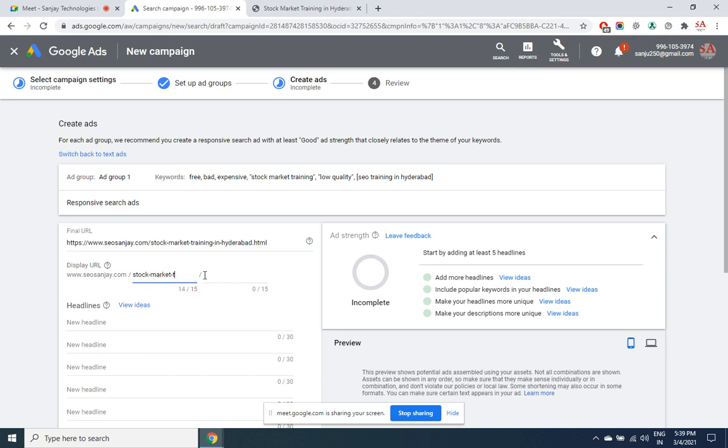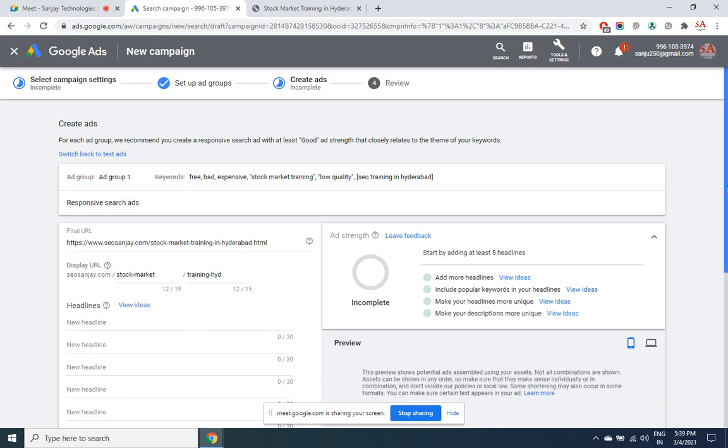I can't cross these characters. This is how my page will look for show purposes, but this is the page which will actually open up. In the preview it will be more clear.